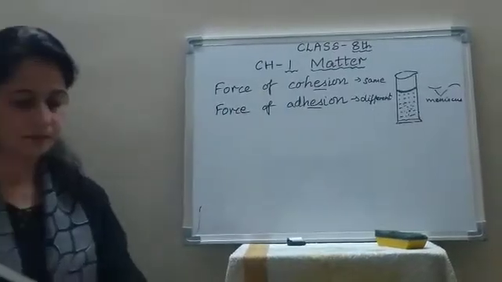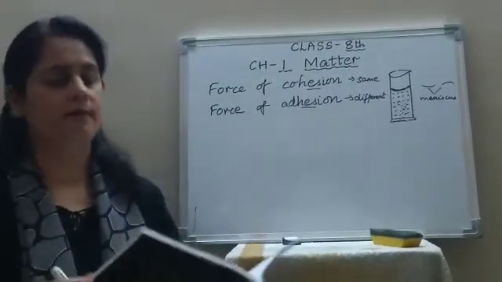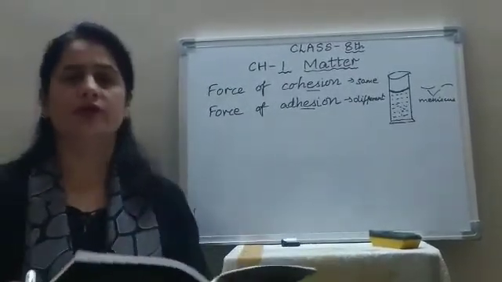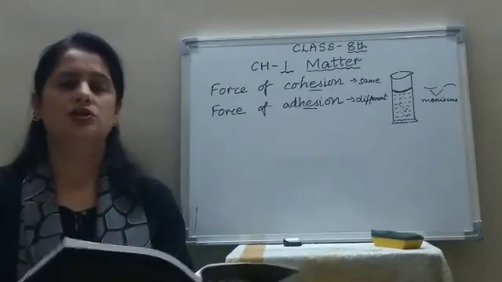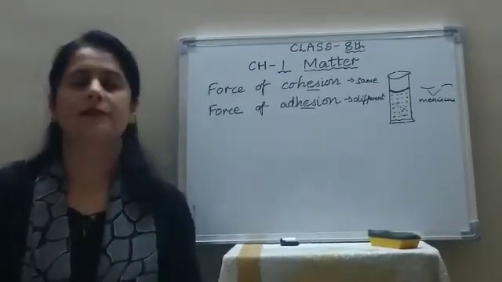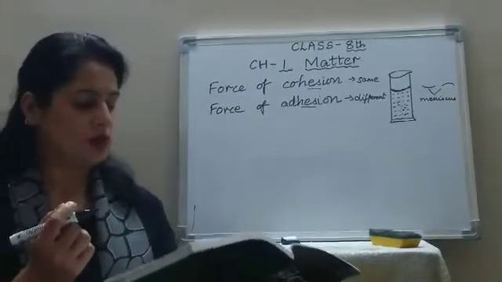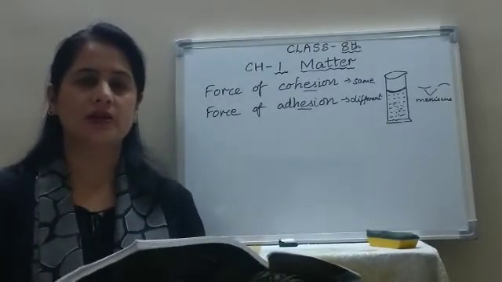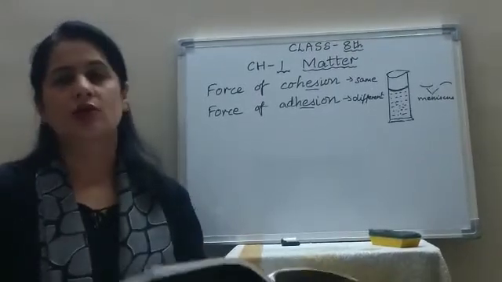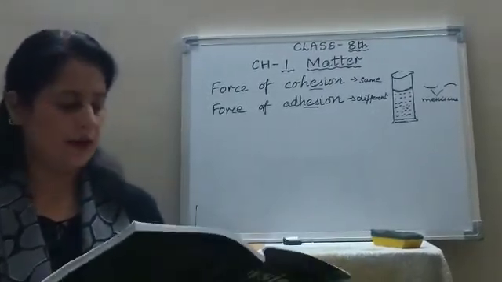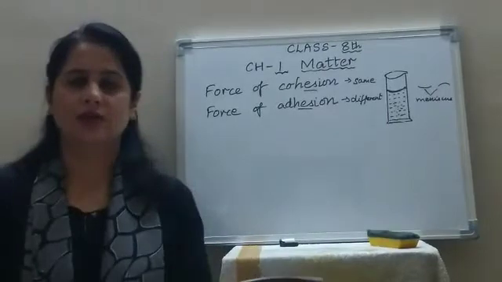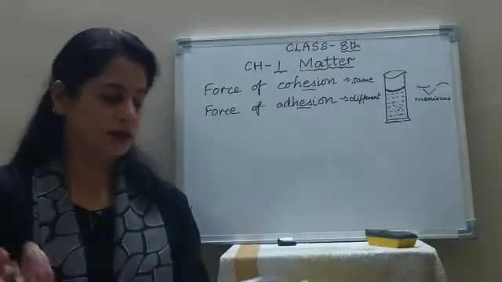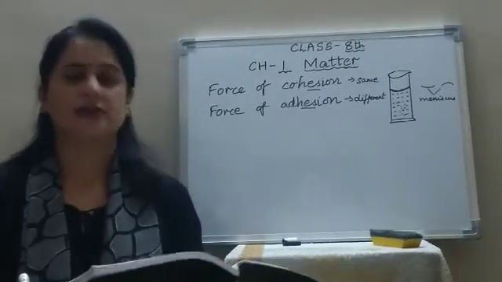Now, states of matter. You already know there are three physical states of matter: solid, liquid and gas. Now what are the examples of solid? Steel, wood, iron, copper, these are all solids. Liquids: water, oil, these are the liquids. And gas, air. Air is an example of gas.